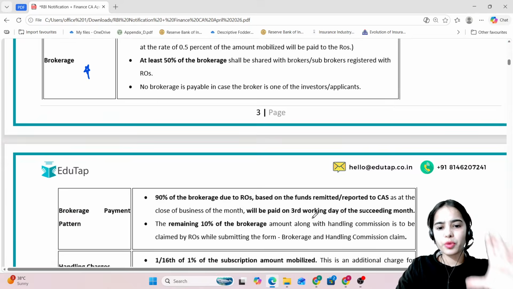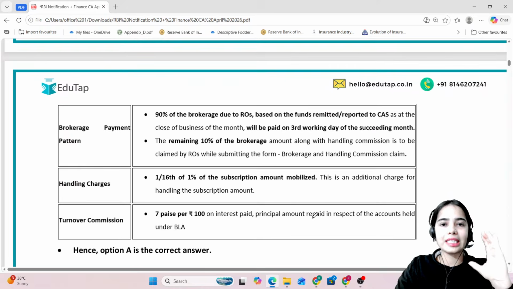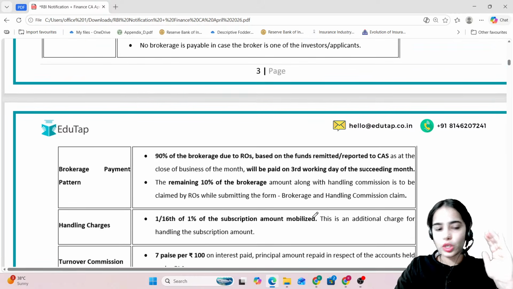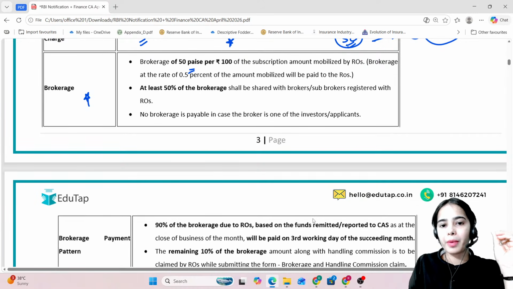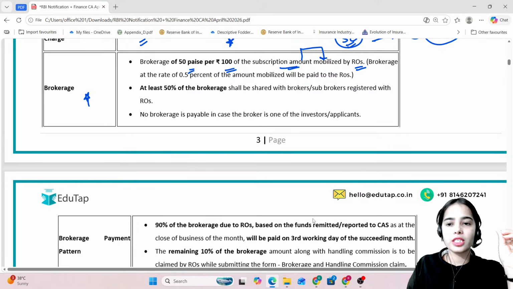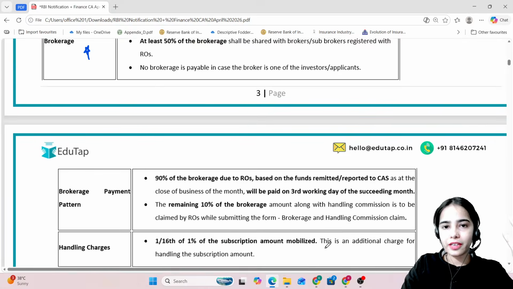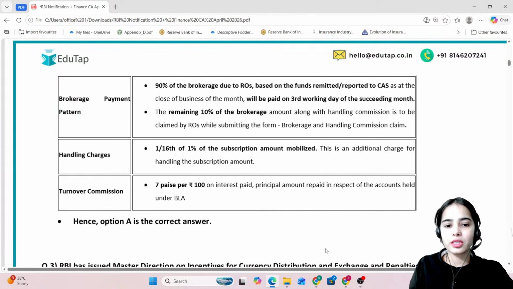So this is provided to you for revision so that you can revise the important points. Okay, so focus on the important points and do revise it: the brokerage of 50 paise per 100 rupees of the subscription amount that is mobilized by the receiving offices for the floating rate saving bond. So this is the brokerage fee. There is also the handling fee, that is 1/16 of the 1% of the subscription amount mobilized.